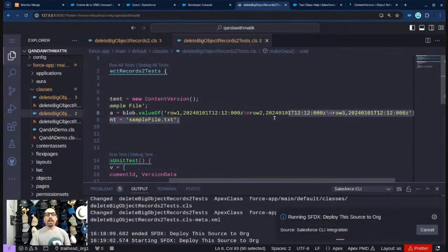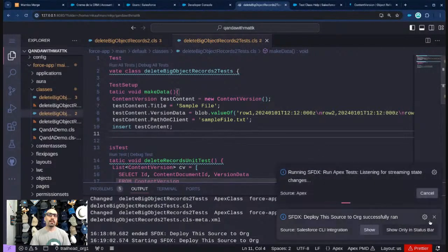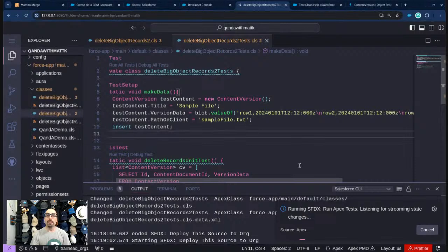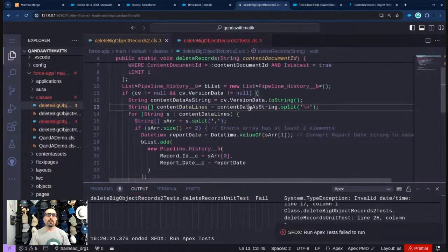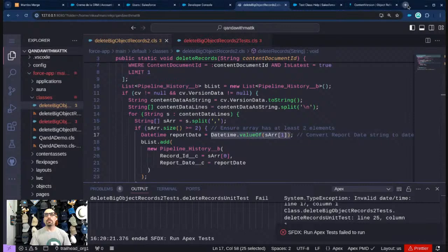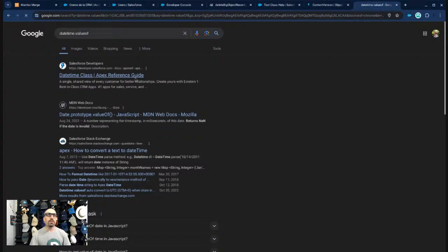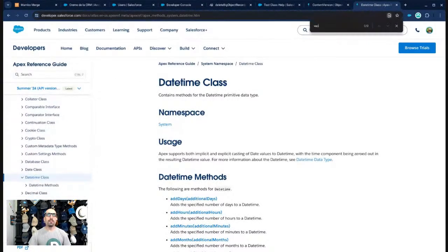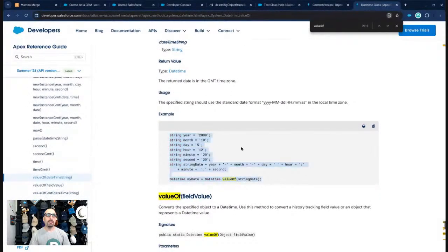So all I'm doing is basically creating what I think is the data that this code is expecting. And now I'm running my test. And something changed. Okay, invalid date time. That makes sense. So specifically, if we look at the business class, it is doing this, date time value of, and it says convert report date time string to date time. One way to figure out what it's expecting is to look at the docs, the specs for the date time class in Apex, look at value of, because there are multiple formats, and we can see here date string, and here's the way it did it right there.